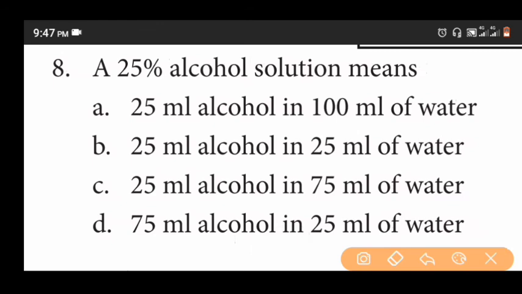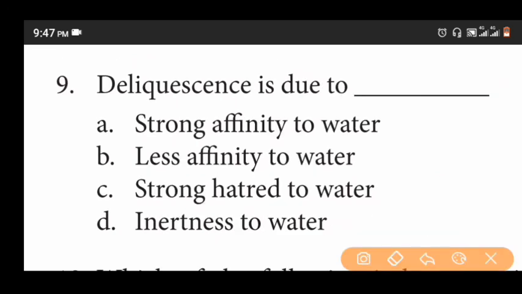25 percent alcohol solution means: 25 ml alcohol in 100 ml of water, 25 ml alcohol in 25 ml of water, 25 ml alcohol in 75 ml of water, 75 ml alcohol in 25 ml of water. The correct answer is option A, 25 ml alcohol in 100 ml of water. The question: deliquescence is due to dash: strong affinity to water, less affinity to water, strong hatred to water, inertness to water. The answer is strong affinity to water.